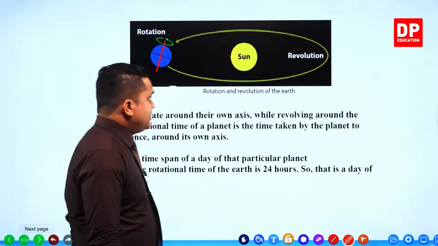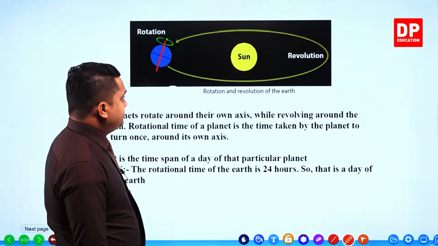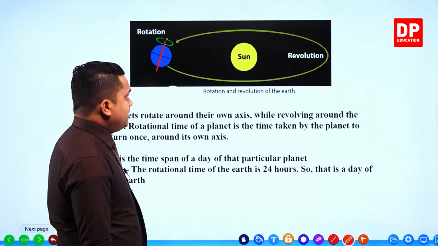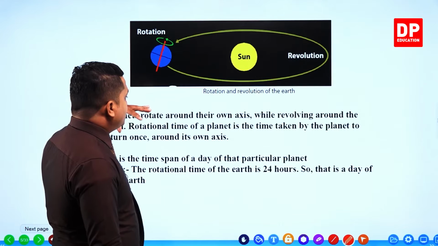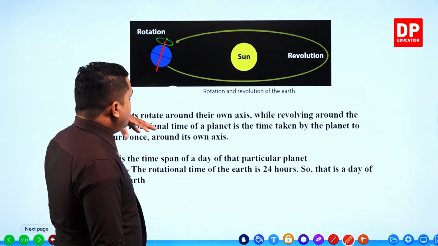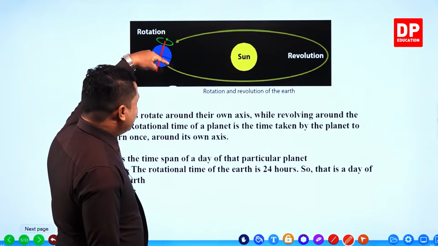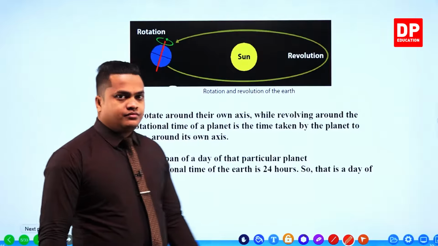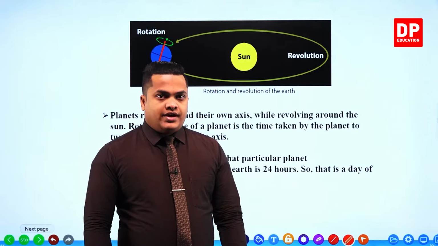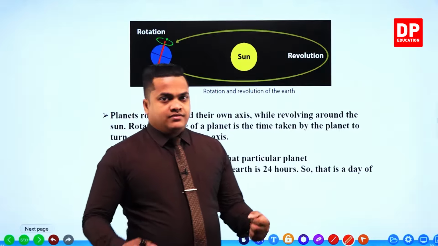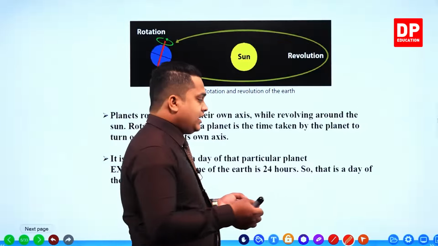As you can see here within the figure, the sun is there in the middle and this is a planet. You know that each and every planet is going to rotate around itself, right? It's like this. If I am a planet, then I can rotate like this.